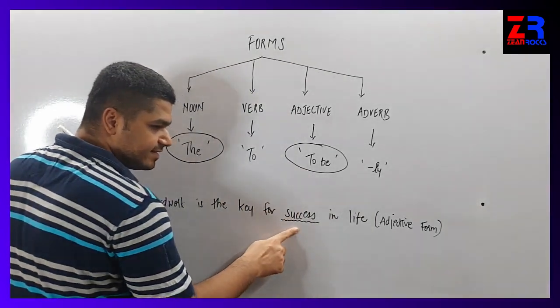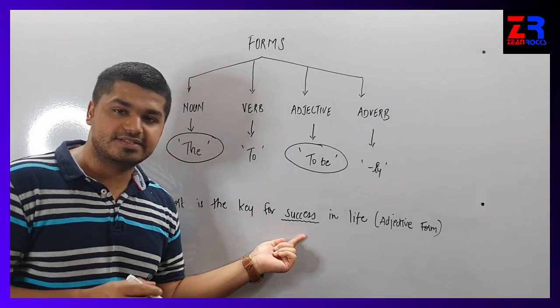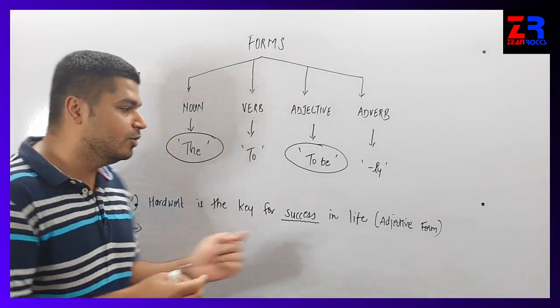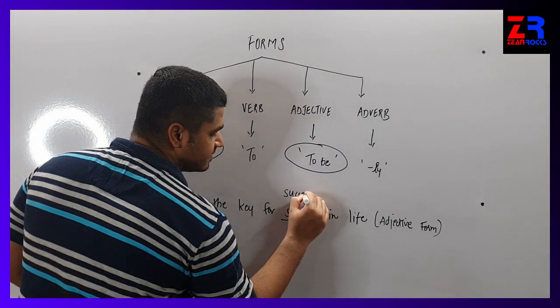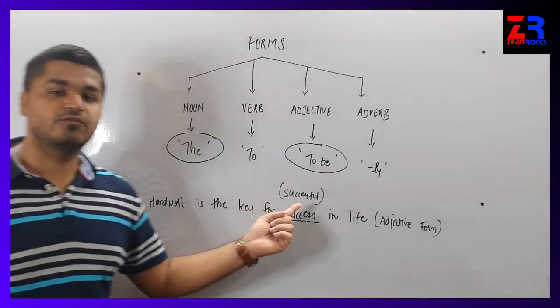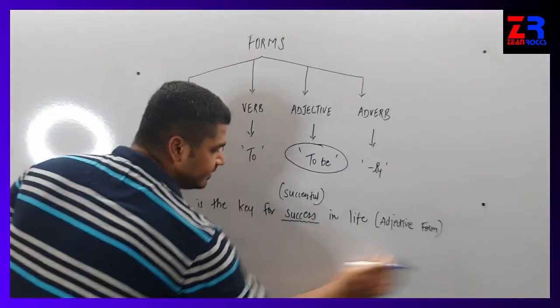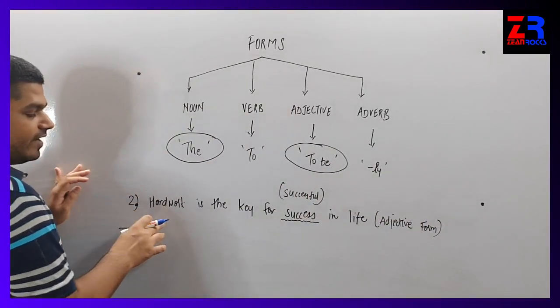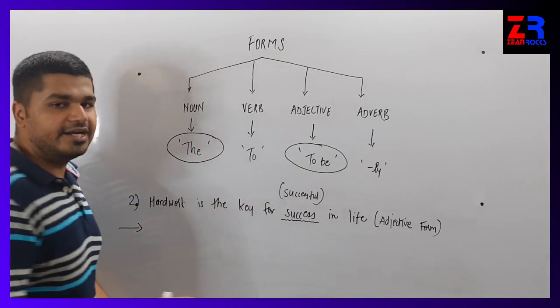To be success, it is not something grammatically correct. So I will have to convert this success into something else. So to be success will become to be successful. So I will have to use the word successful and repeat the entire sentence. If I write the sentence as it is, hard work is the key for successful in life, it is not sounding right.